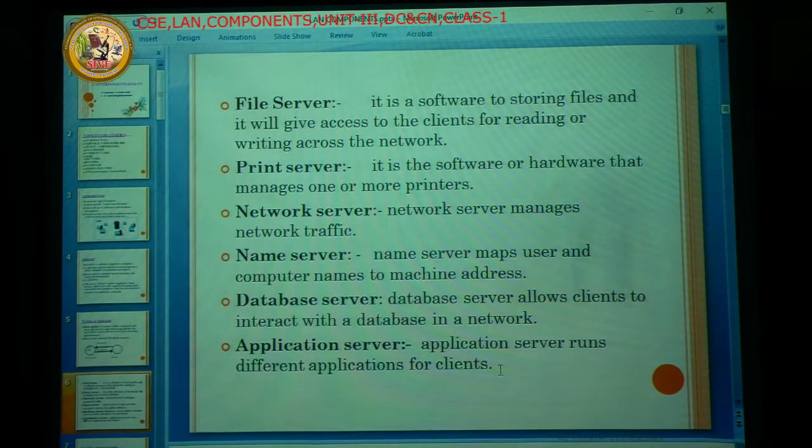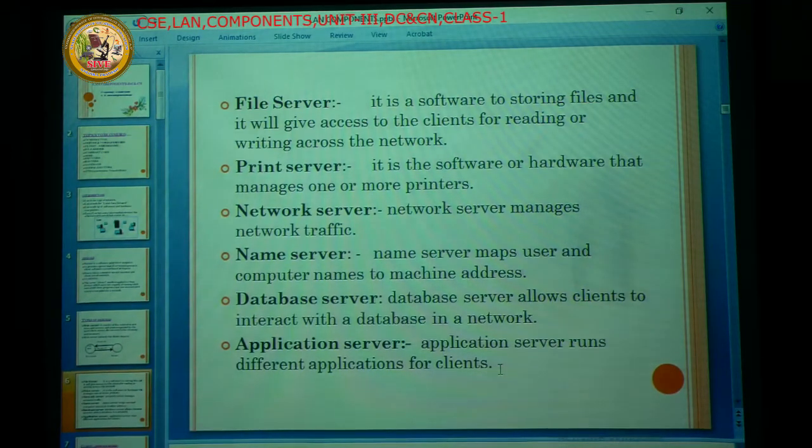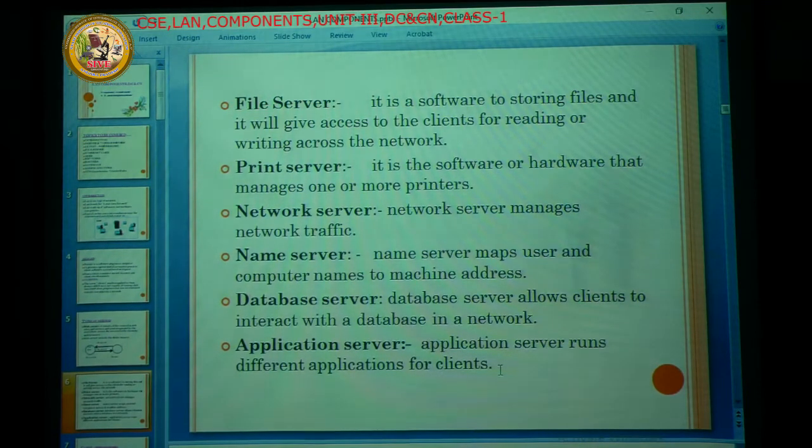The network server manages the traffic; that is its main job role. The name server means if you don't know the IP address, we just connect by the name of the server. The next one, the database server, is the best example of client to server, and students also create the database and send it through the server. The next one is the application server. Numerous applications exist in the world, and the number of applications handled by one server is nothing but the application server.